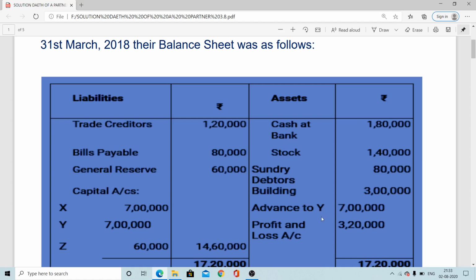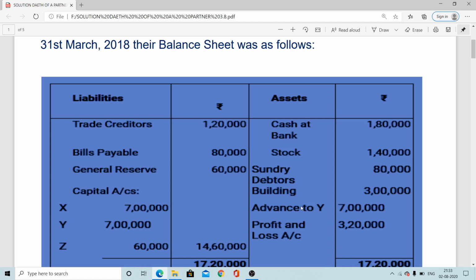And if you compare here, advance to Y means loan to Y, 7 lakh, whereas Y's capital is also 7 lakh. Means whatever investment was made by Y, that amount of loan has been taken by Y. Now, after that, if any incident happened, then what will be the financial position of that particular partnership firm? So that we have to consider.